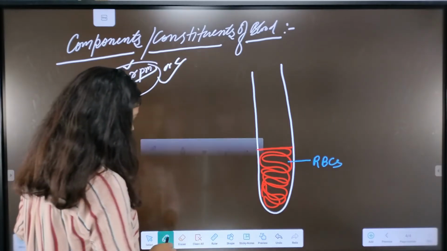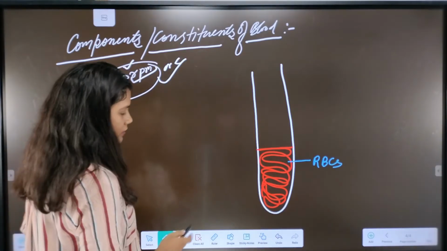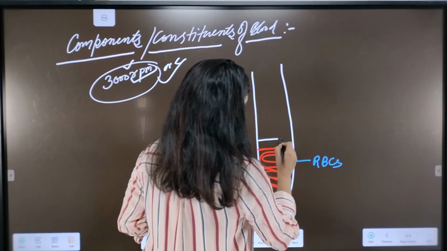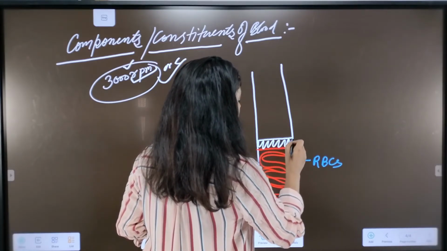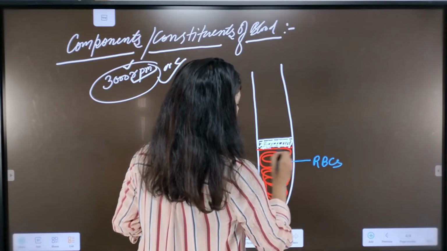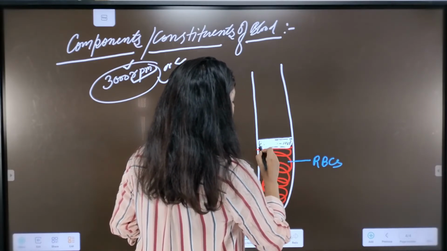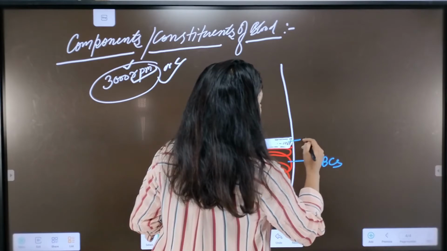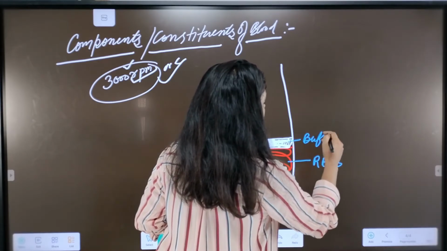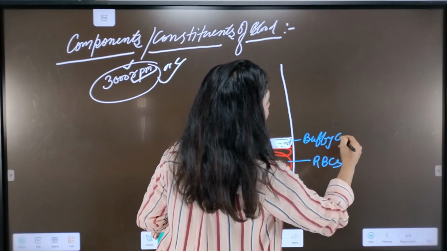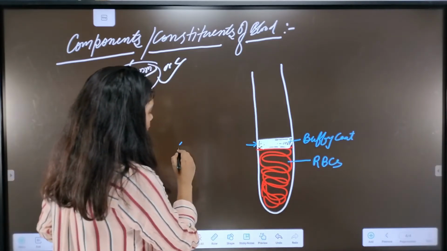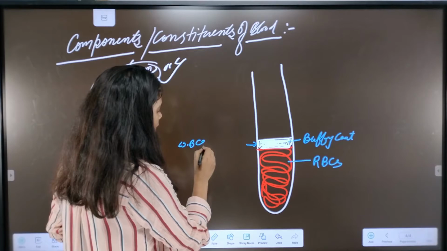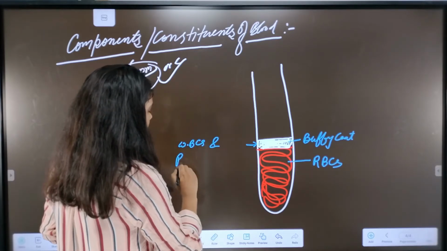Then we will see a whitish or colorless layer in the middle. That is known as the buffy coat. Actually, in this layer we see the WBCs and platelets.